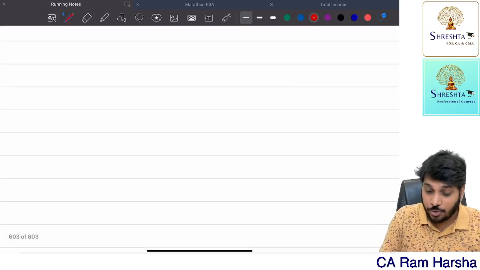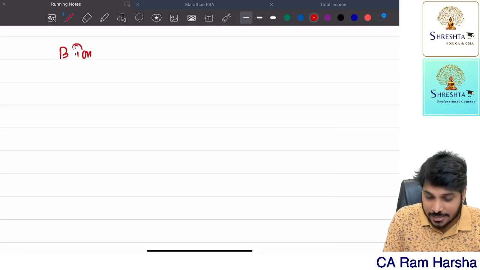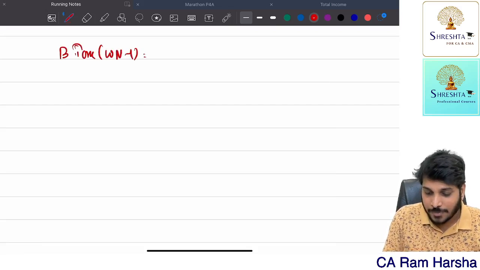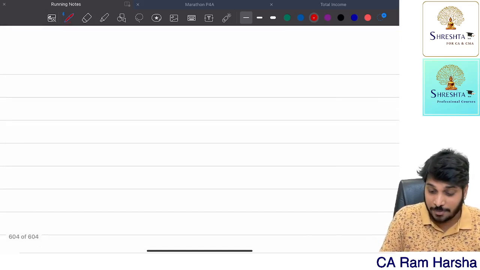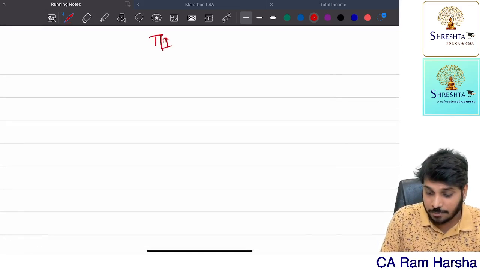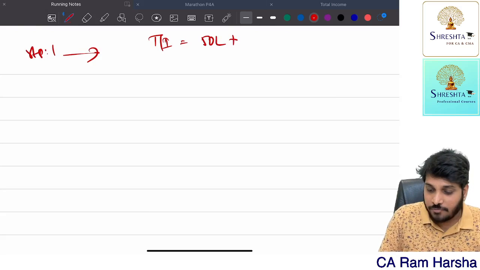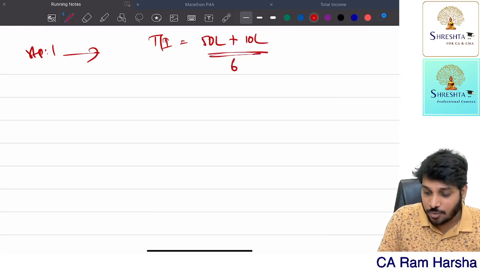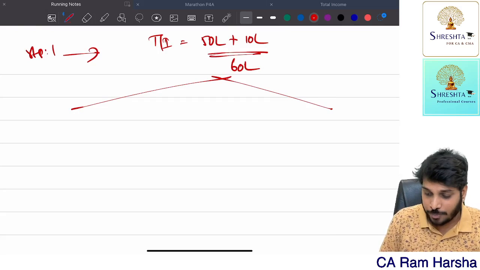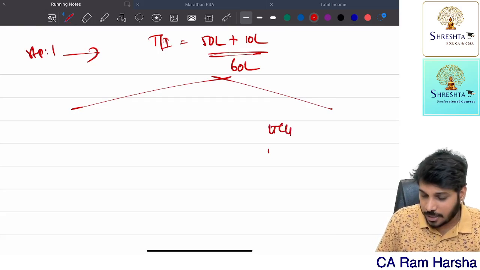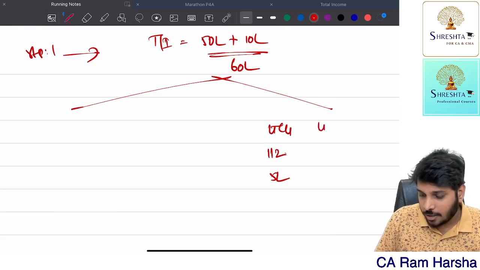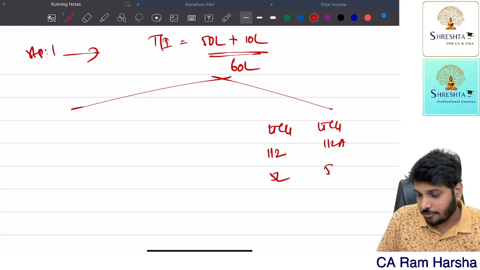Now how to compute basic tax? This basic tax computation itself is working note 1. I told you, right? Basic tax computation. What is the total income? Step number 1. Non-agricultural income 50 plus agricultural income 10 is equal to 60. Now split into two parts. Long-term capital gain 112, 5 lakh. Long-term capital gain 112A, 5 lakh.